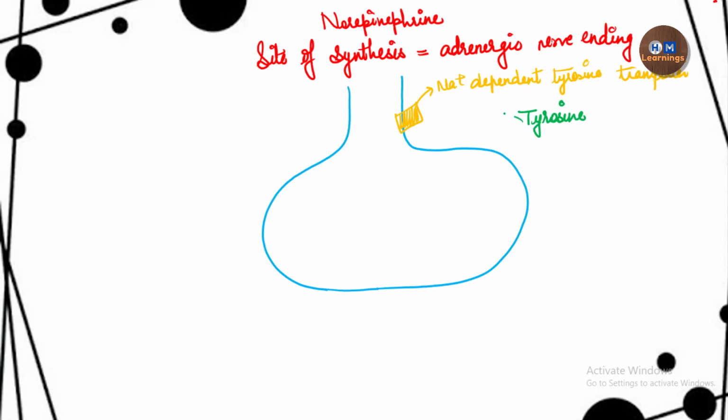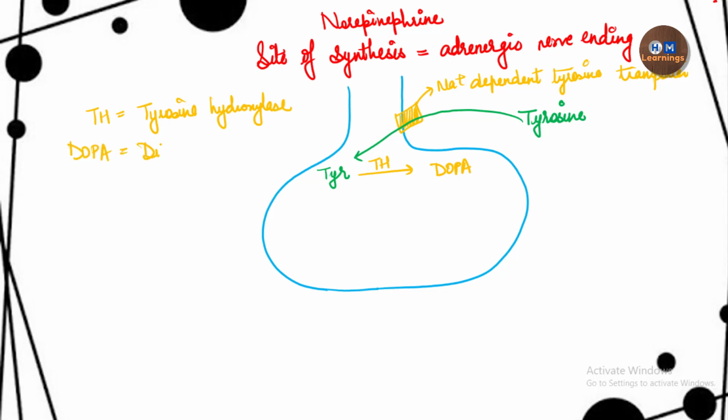Now the tyrosine, which I can write as TYR, will be converted by the tyrosine hydroxylase enzyme into DOPA. TH here stands for tyrosine hydroxylase, and the full form of DOPA is dihydroxyphenylalanine.